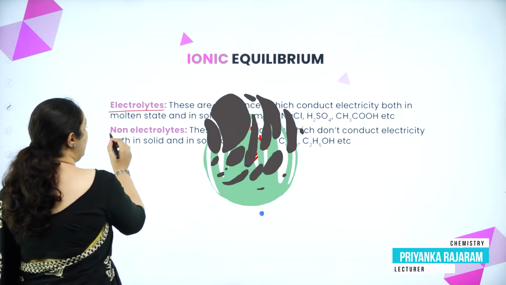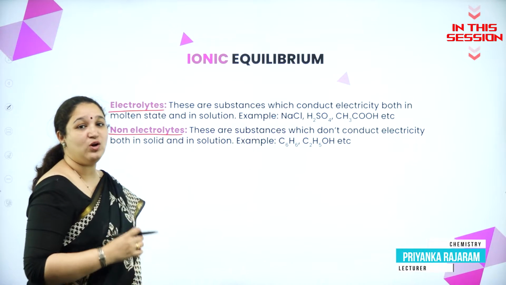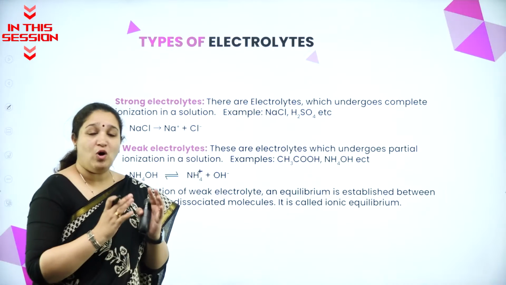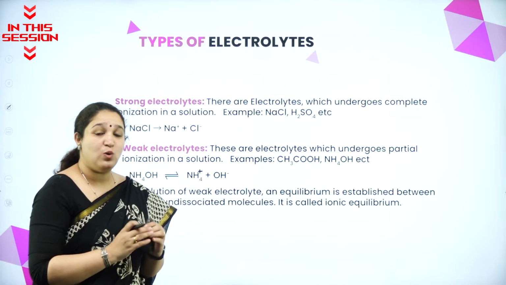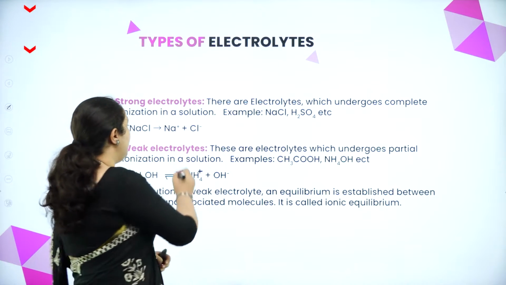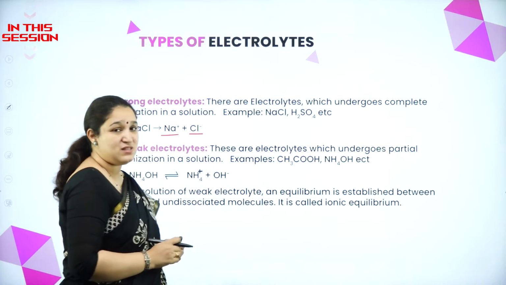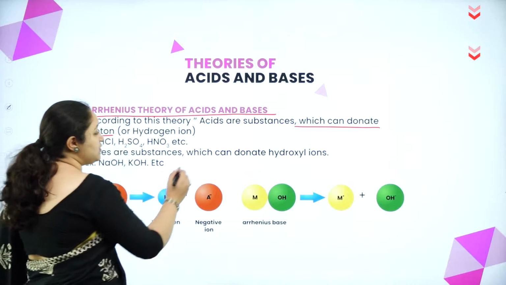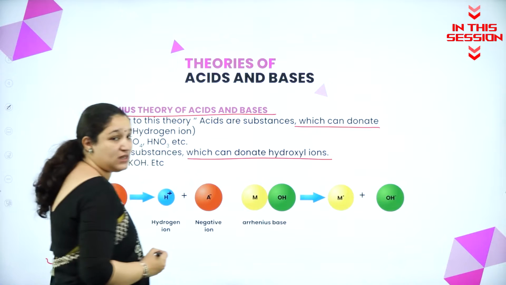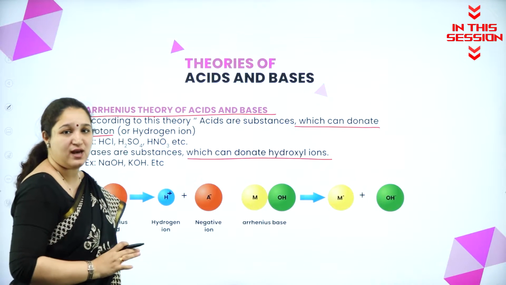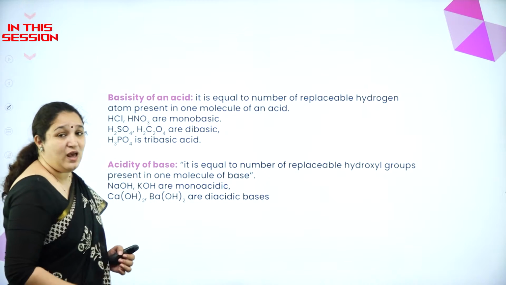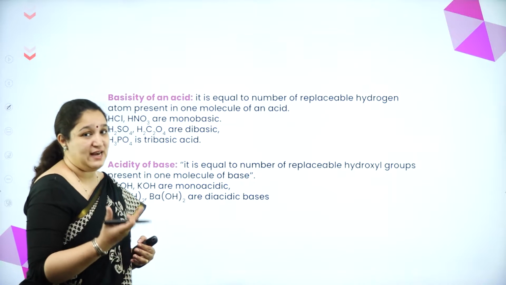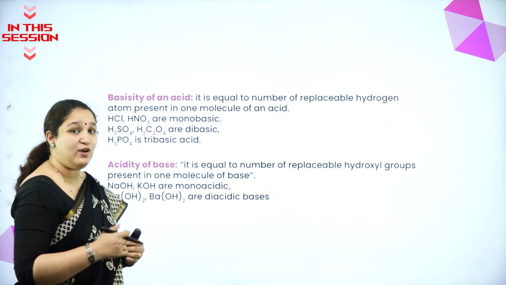What is an electrolyte and what is a non-electrolyte. So all the sodium chloride molecules will dissociate to form Na plus and Cl minus ion. And base is a substance which can donate a hydroxyl ion or an OH minus ion. Next we are going to learn about the basicity of an acid and acidity of a base.